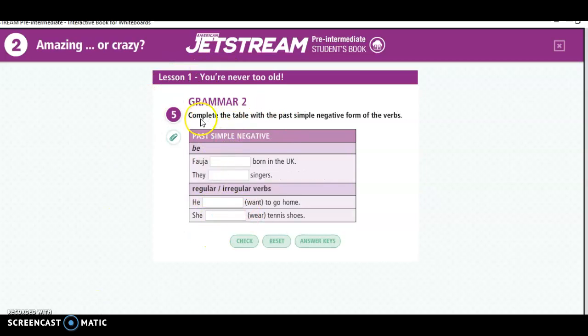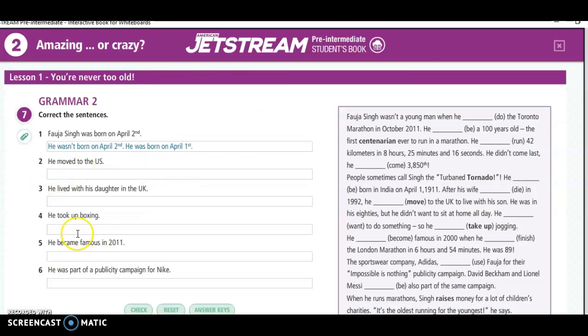Here is grammar number 2. Is the be in negative and the simple form. Remember, in negative we use for be, wasn't, and weren't. For the verbs, we use didn't plus the verb in simple form. Excellent. Here is an activity you have to do of the grammar.